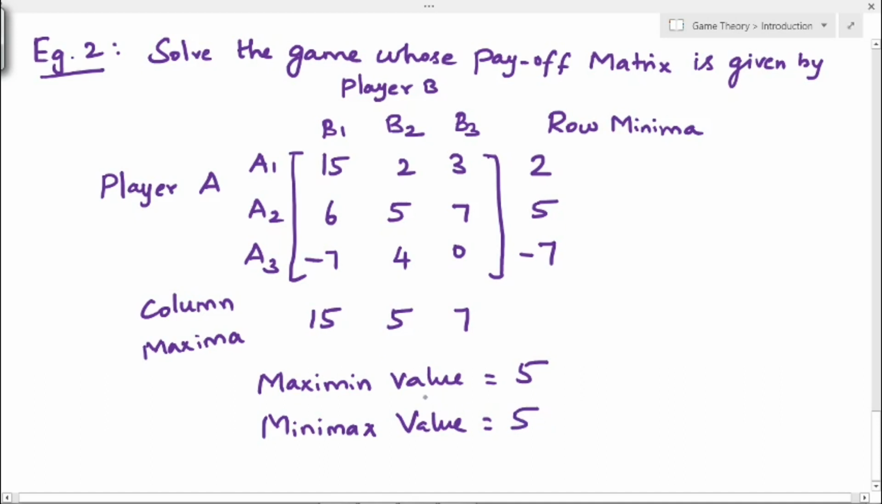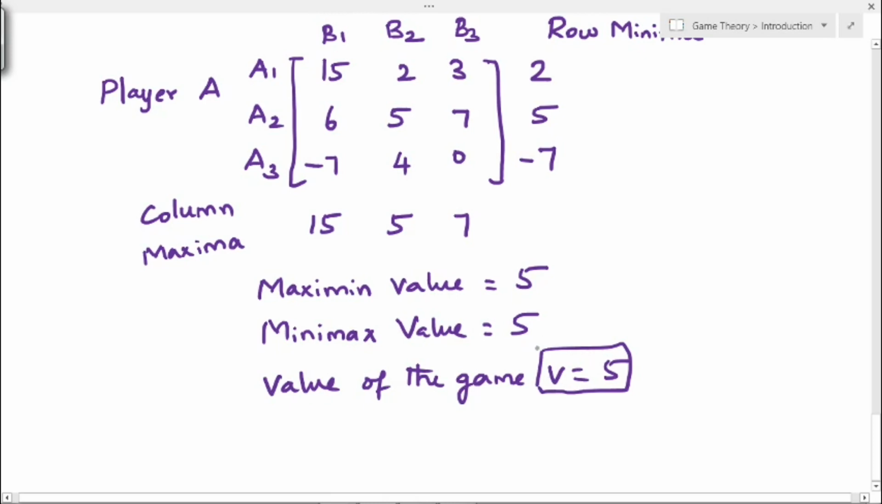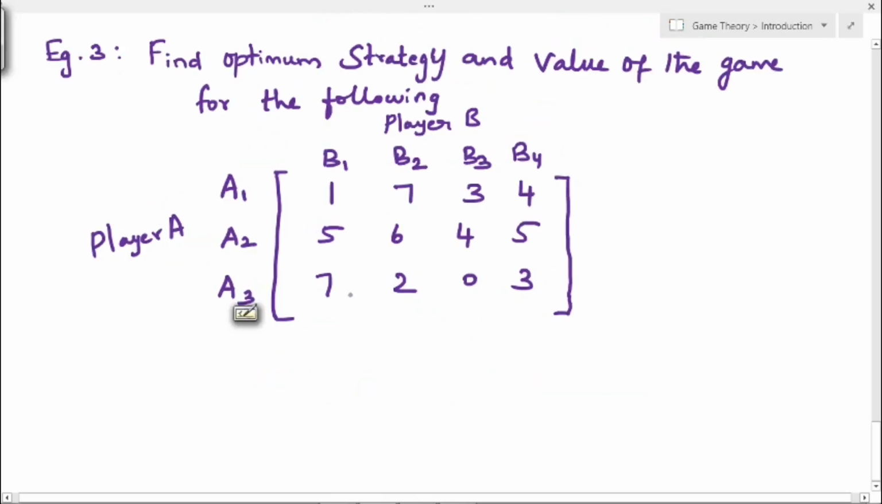Now these two values are the same. That is, the minimax value is equal to the maximin value. So that is nothing but the saddle point. The value of the saddle point is 5. Therefore, if both the values are equal, the value of the game is 5. The value of the game is denoted by V, so the V value is 5 because both the minimax and maximin are the same. Next example: find the optimum strategy and value of the game for the following.